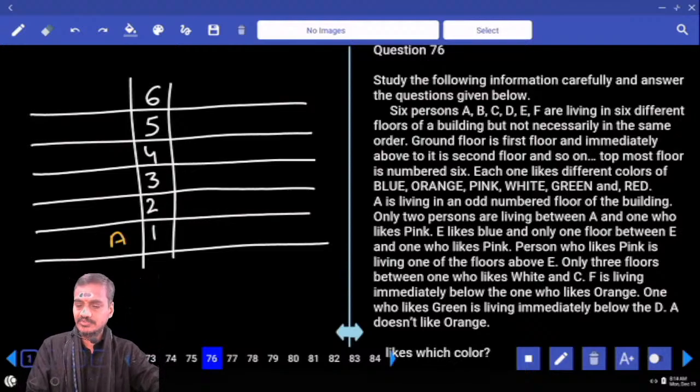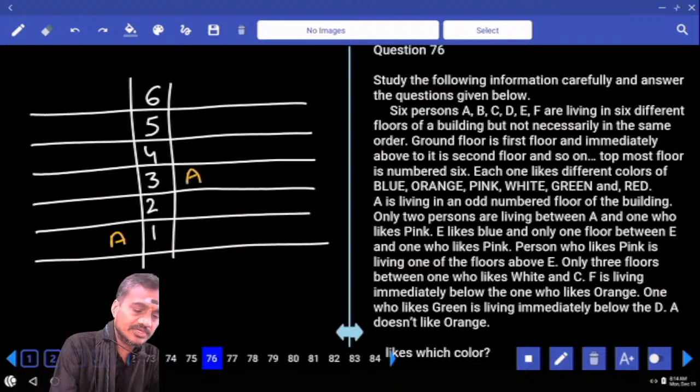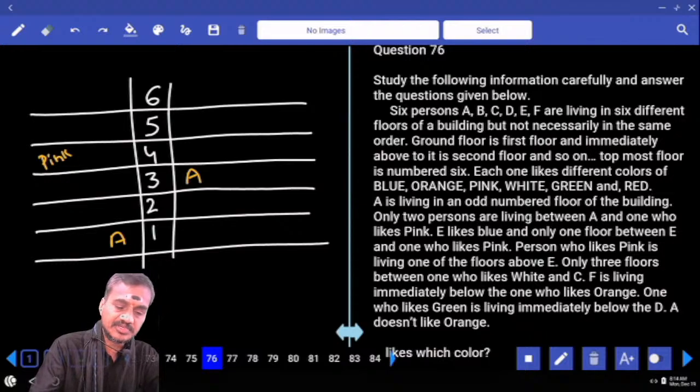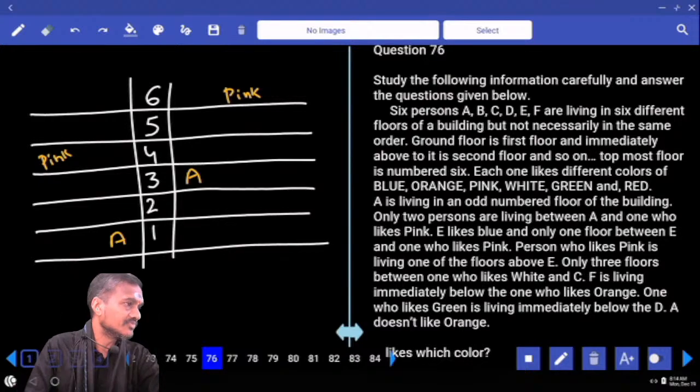Isn't it? Odd number floor of the building, and only 2 persons between A and the one who likes pink color. Now A can be here as well, either on the first or on the third. And there are only 2 people between A and the one who likes pink. And here again there are 2 people between A and the one who likes pink color. Now these 2 cases are invalid. Then directly start A on the 5th floor.